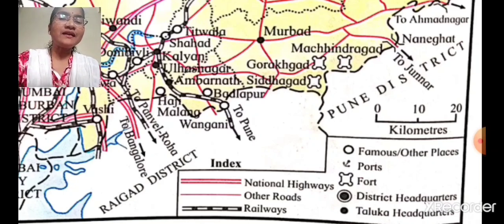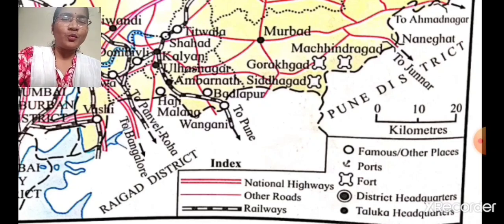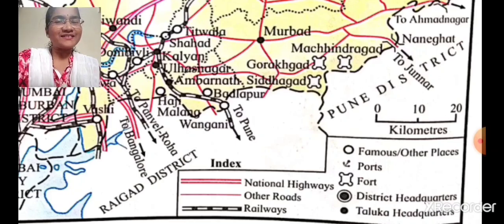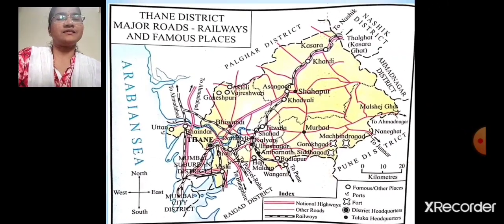See, double red line is used to show national highways, then single red line is used to show other roads, then the sign of railway track is used to show railways, then hollow circle is used to show famous places, then anchor sign is used to show port, then a particular sign is used to show fort, then the last 2 points we have already discussed earlier, in lesson number 4, that is directions and maps. So now let's start.